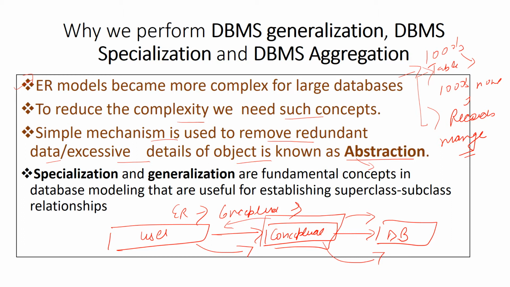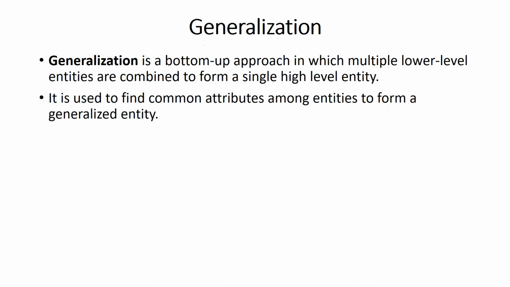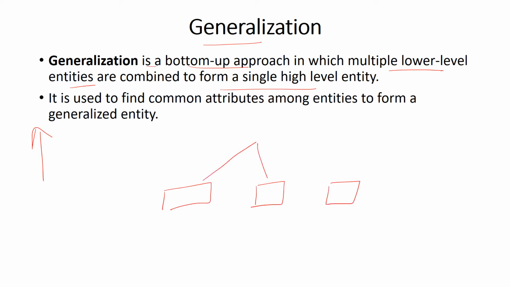That is why we are using specialization and generalization, which are fundamental concepts in the database modeling that are useful for establishing superclasses and subclasses relationship. Generalization is a bottom-up approach in which multiple lower level entities are combined to form a single high level entity. Multiple low level entities will be combined to form a single high level entity.